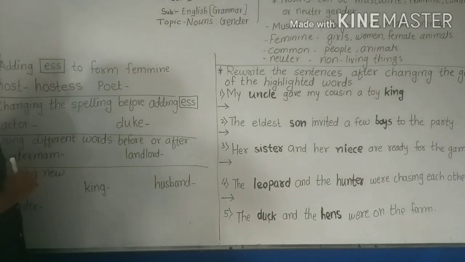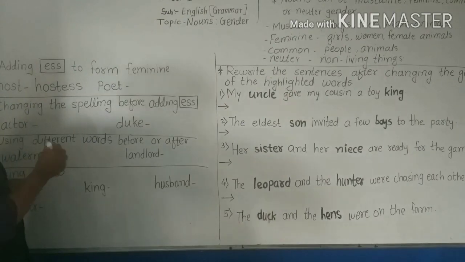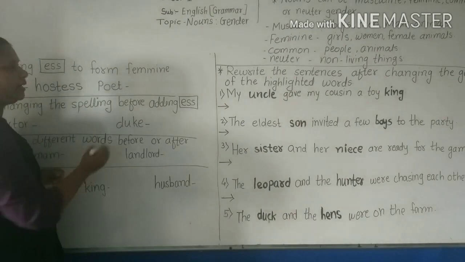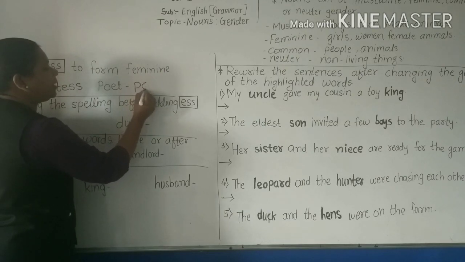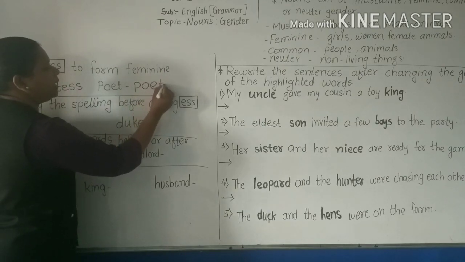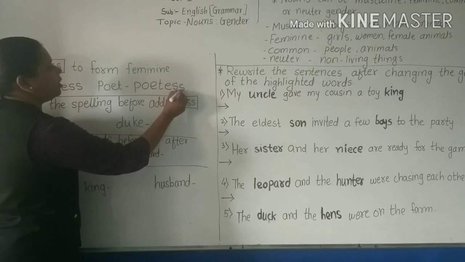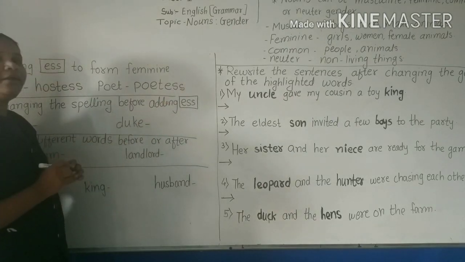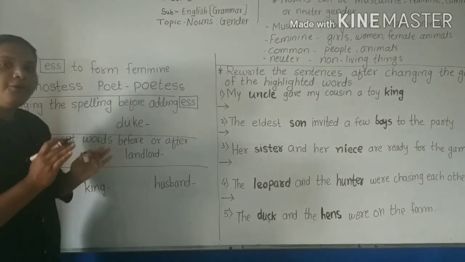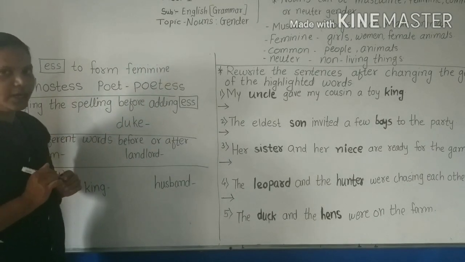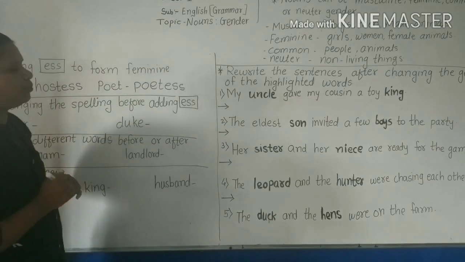Are you getting me? See the next word, poet. If I add ess here, it will become poetess. Poet is a masculine gender and poetess is a feminine gender. See the next rule.